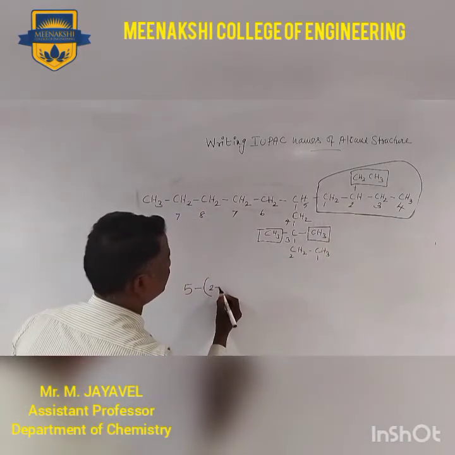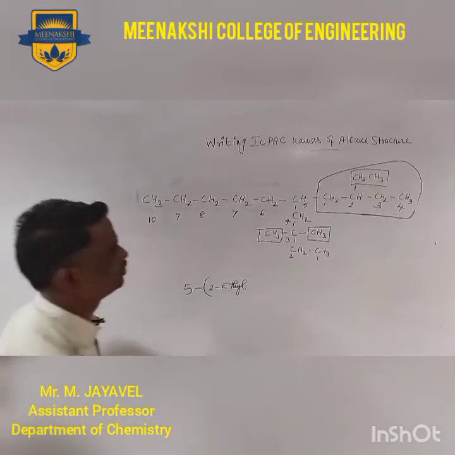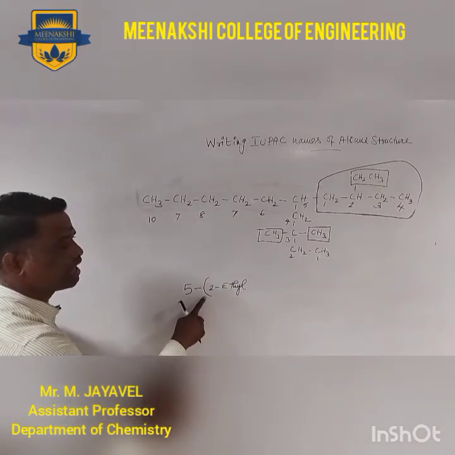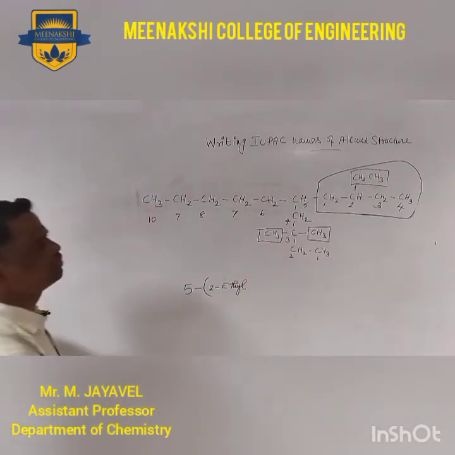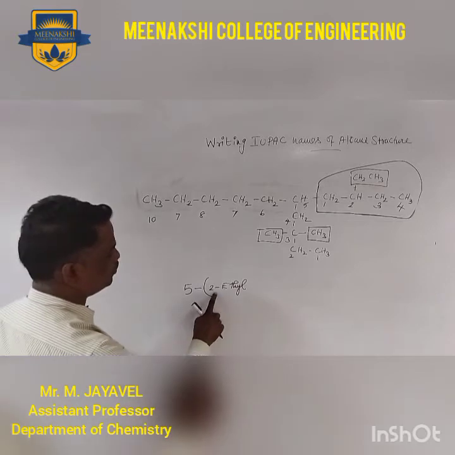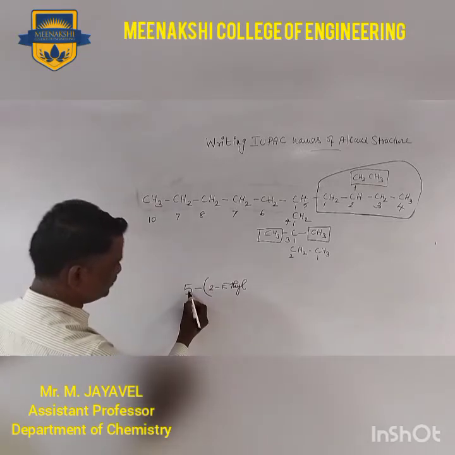2-ethyl. We can use the parenthesis because it has a bulky substituent. So we use the parenthesis at the fifth position.